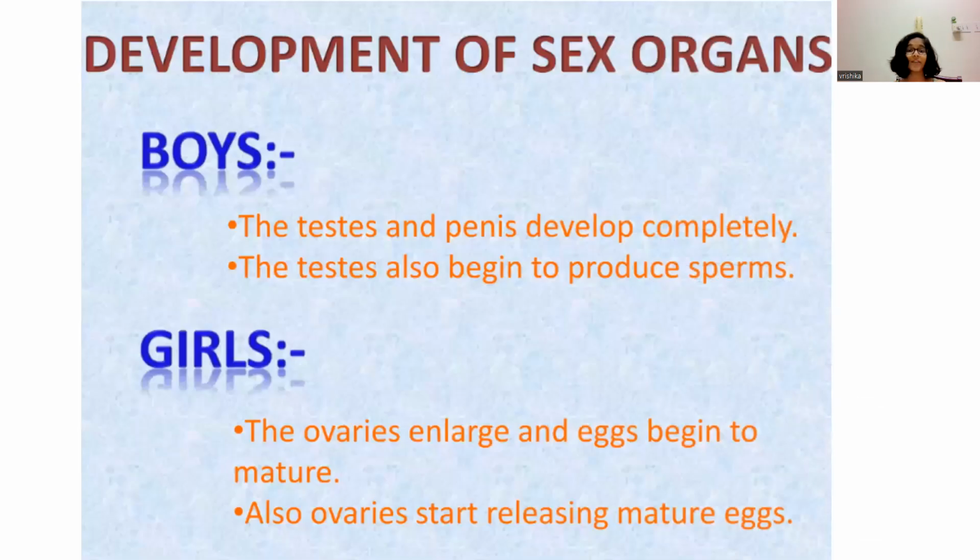Now let us see the development of sex organs. First, in girls, the ovaries enlarge and the eggs begin to mature. Also, the ovary starts releasing mature eggs, whereas in boys, the testes begin to produce sperms.